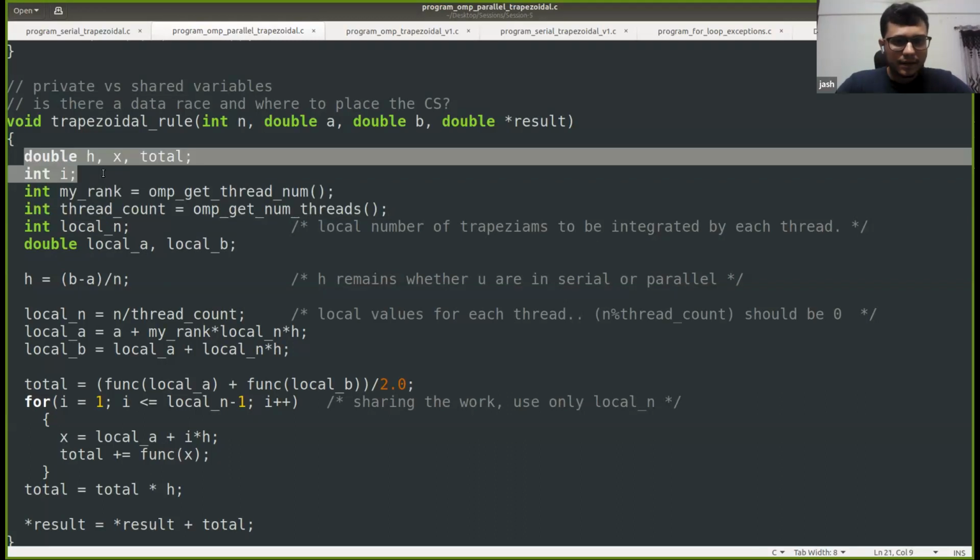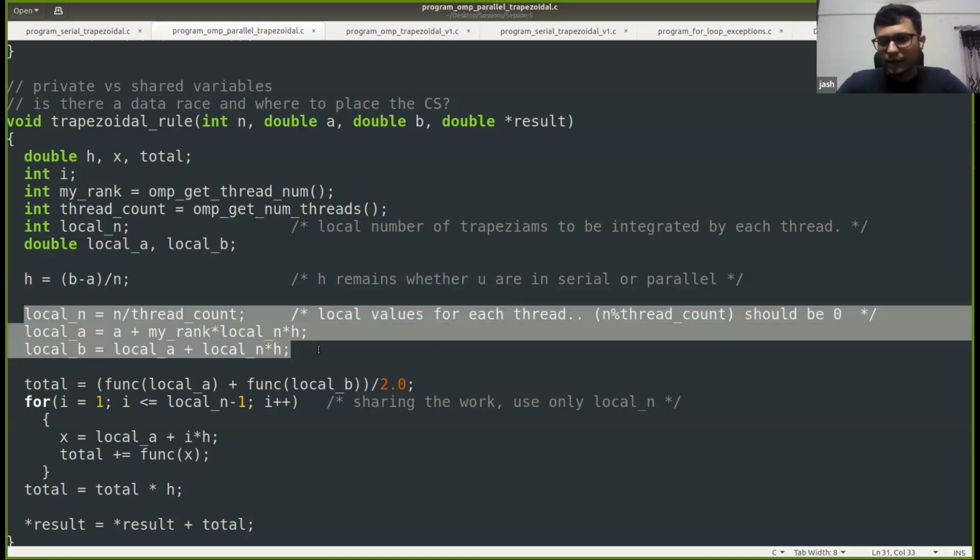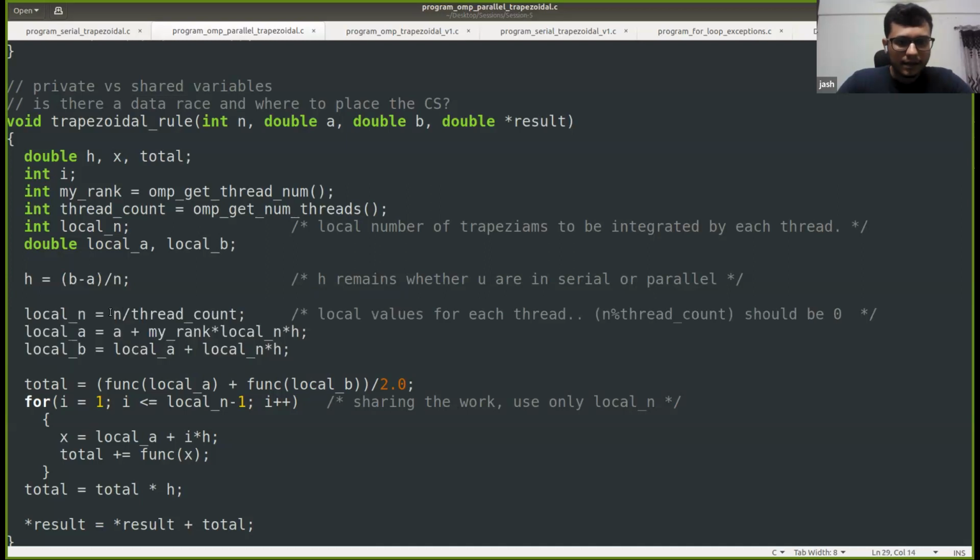And yeah, the other variables are the same as the serial code. We have h, total, and i. And h is calculated as b minus a by n, same as our serial code. And local n, local a, and local b are calculated as we discussed. So local n is nothing but n by thread count. In our case, m was the total number of threads. So n by thread count is the number of trapeziums that each thread will have, which is local n. And local a, as we saw, is nothing but a plus myRank into local n into h, right?